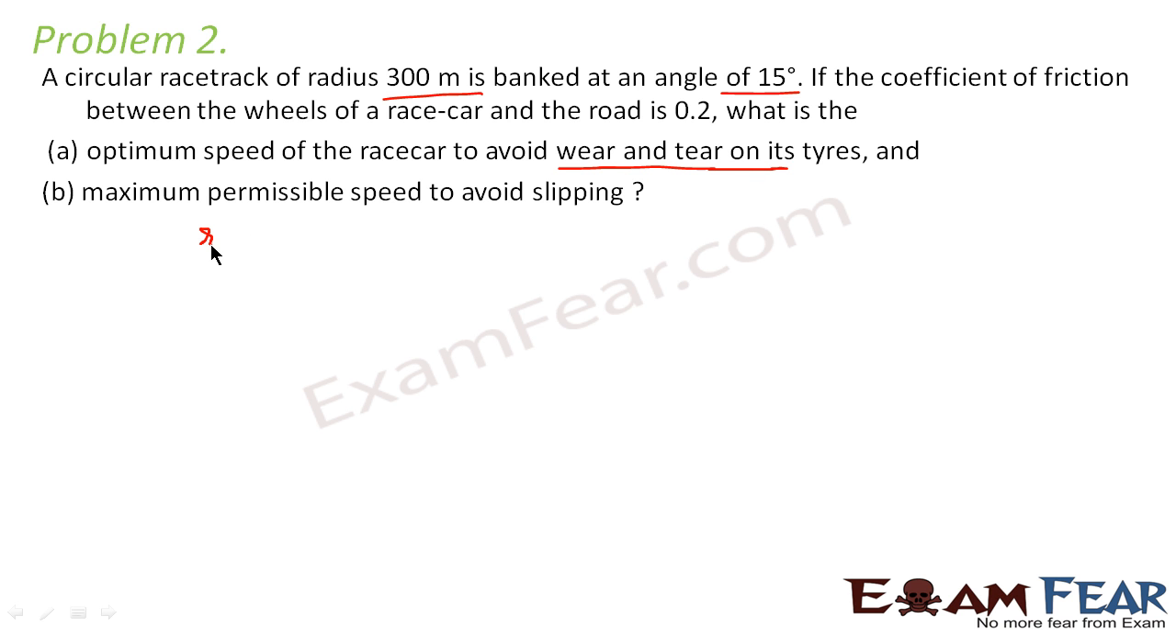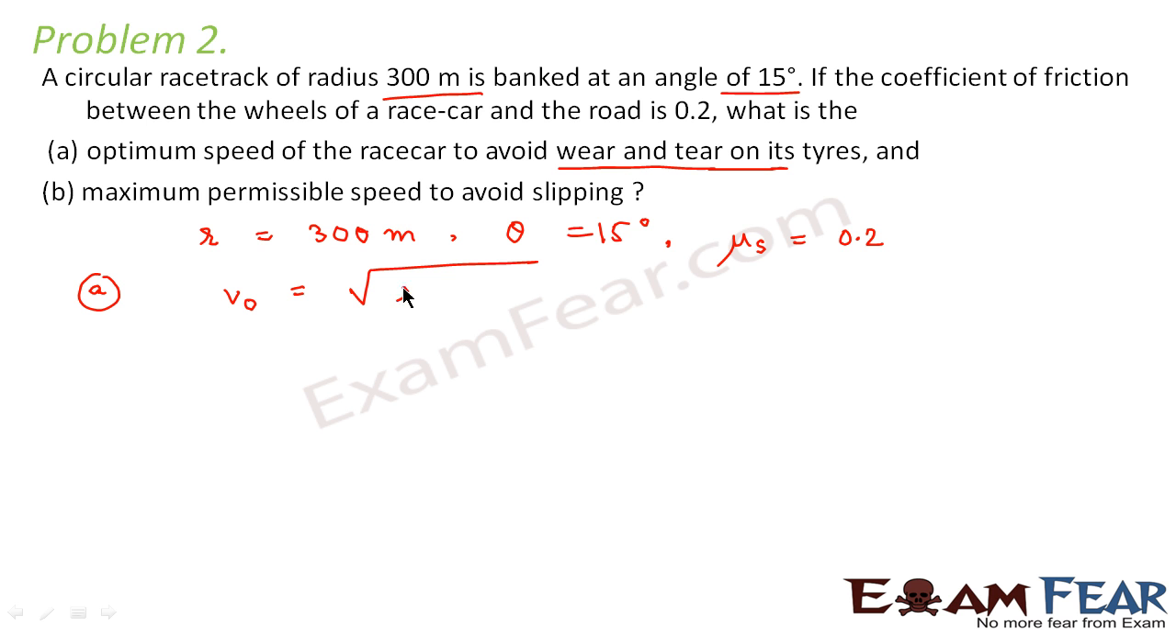Let us see what all values are given. Radius is given as 300 meter. The angle theta is given as 15 degree. And the value of coefficient of friction is given as 0.2. Now, we have already derived a formula for the maximum velocity or the optimum speed of the car to avoid wear and tear. That means the value of speed after which wear and tear will start. So, that speed is V0, which is V maximum. And what is the value of V maximum? It is root of Rg tan theta.